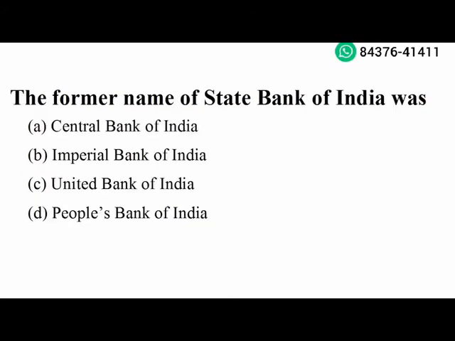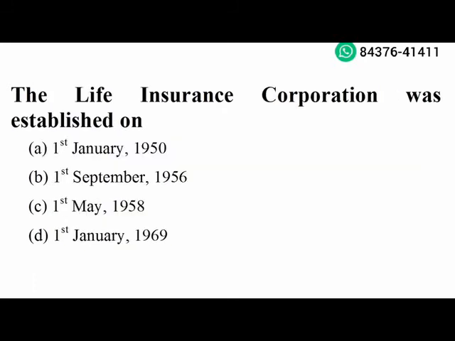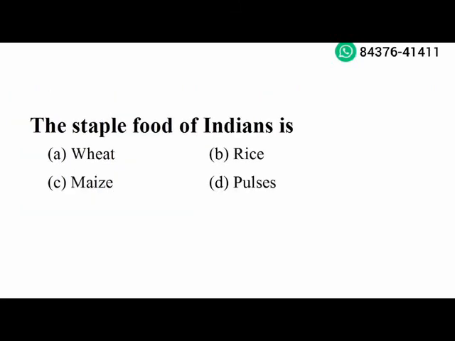Next question. The former name of State Bank of India was Imperial Bank of India. Option B is the right answer. Next question. The Life Insurance Corporation was established on 1st September 1956. Option B is the right answer. Next question. The staple food of Indians is rice. Option B is the right answer.